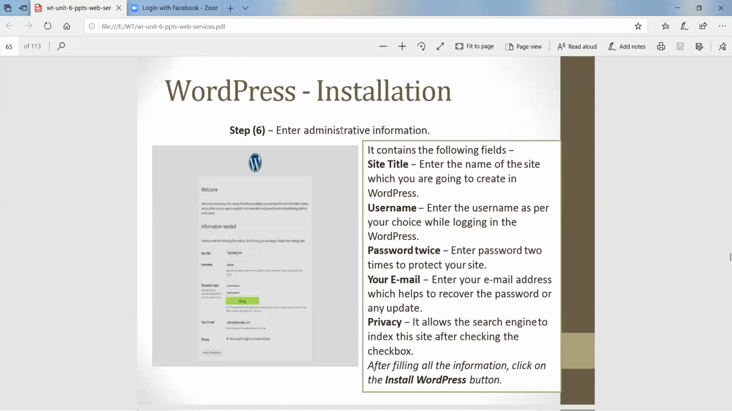The next step is WordPress administrative information. Here, for site title, you give the name of the site which you are going to create on WordPress. Enter your username, password twice, your email, privacy, and click on this install button.